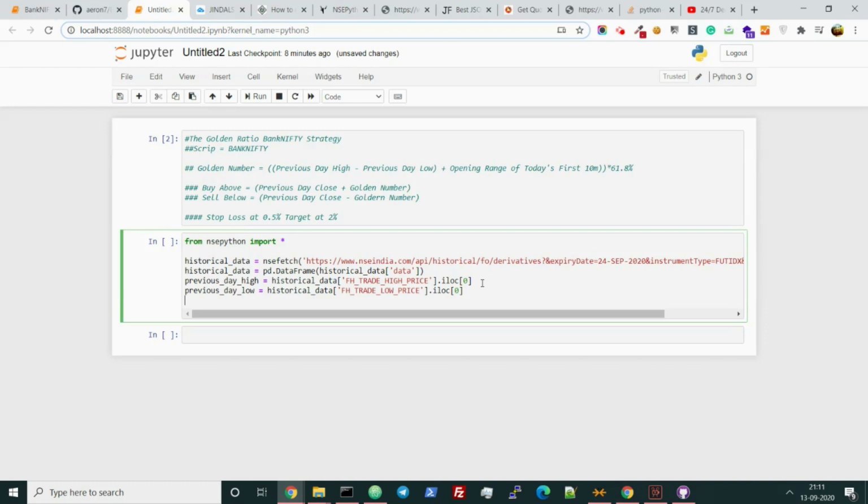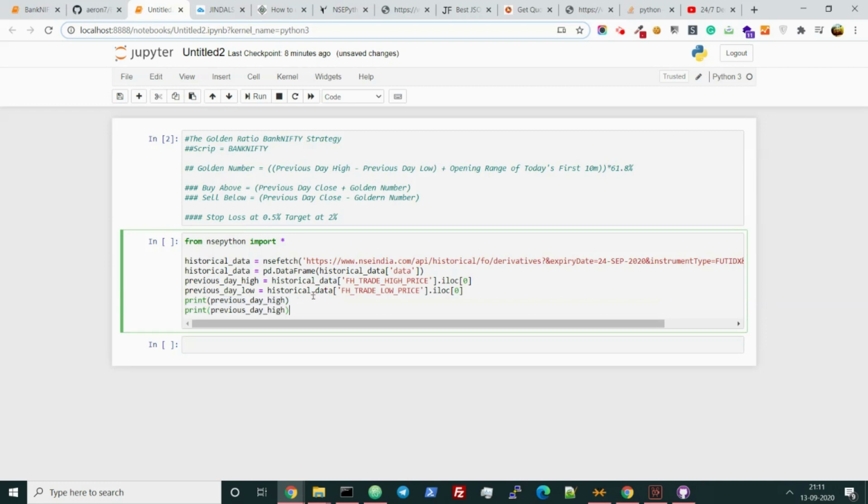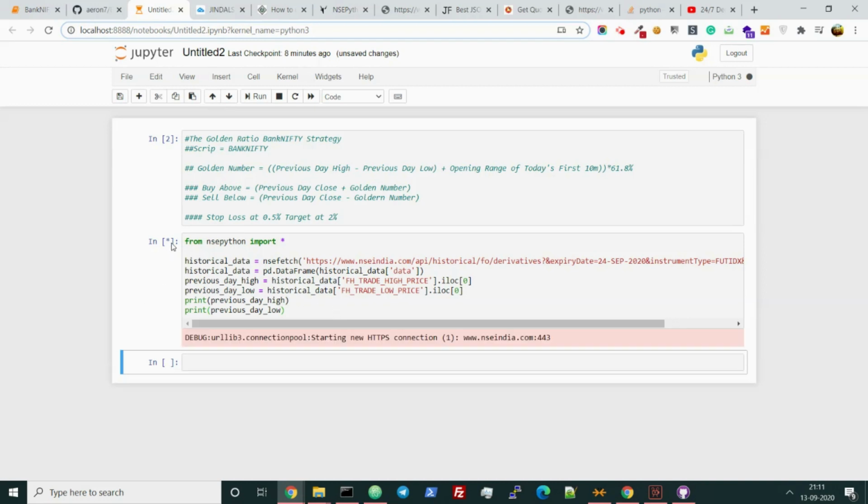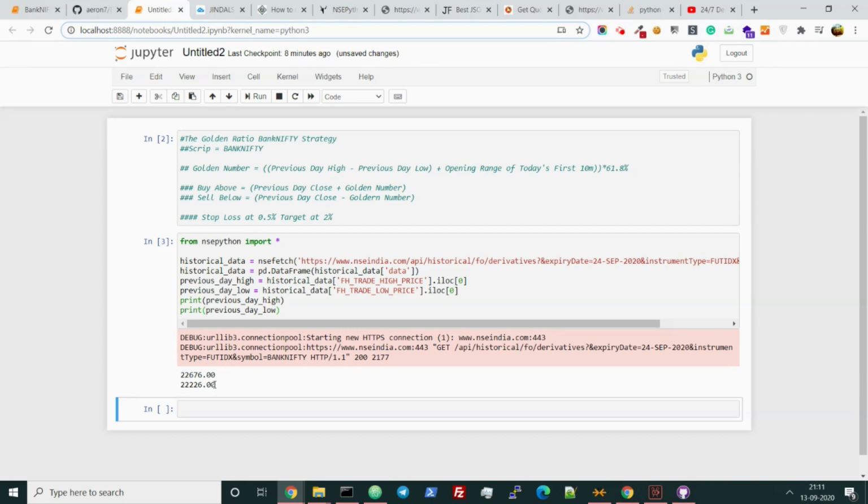Okay, let us just print to confirm that this is working properly. So this is running, as you can see. Okay, this is coming perfectly. That is the previous day's high and low. Now previous day high is done, previous day low is done. Now we need to find the opening range of the first 10 minutes.